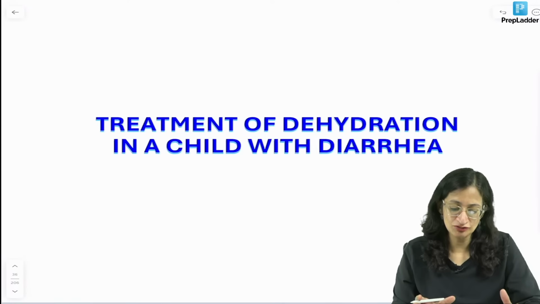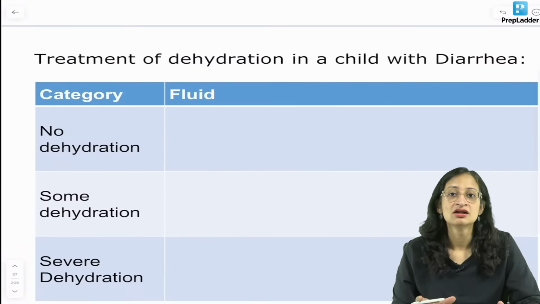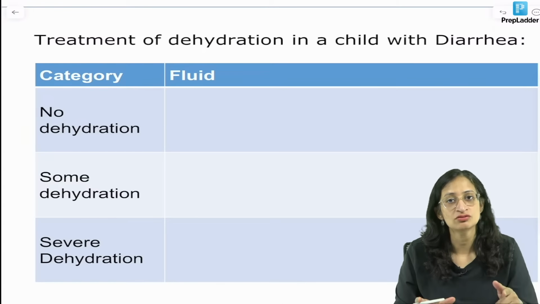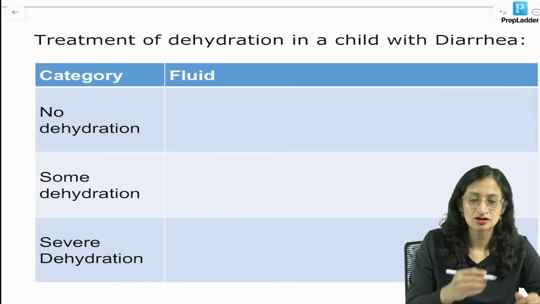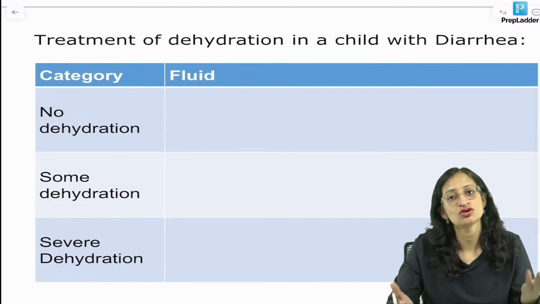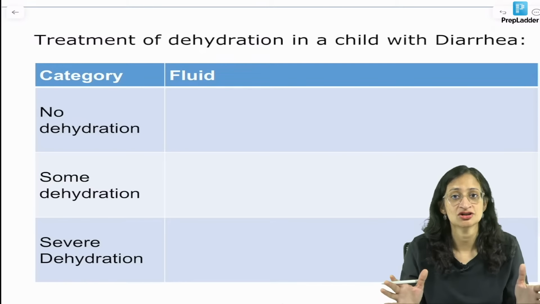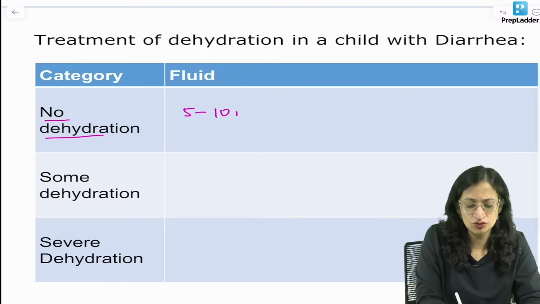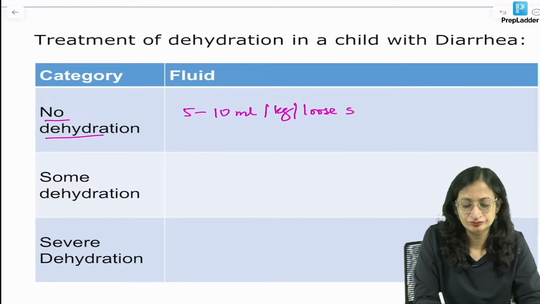Moving ahead, the treatment of dehydration in a child with diarrhea. Now, in a child with diarrhea, if there is no dehydration, do we need to give extra fluids? Of course, yes. Why? To replace the ongoing losses. If you do not replace it, the child will land up in dehydration. How much fluid do you give? In no dehydration, we give 5 to 10 ml per kg per loose stool. And we give it in the form of WHO ORS, right?